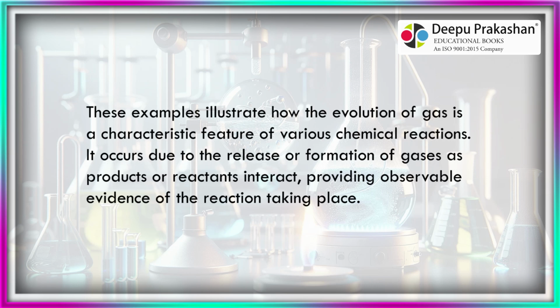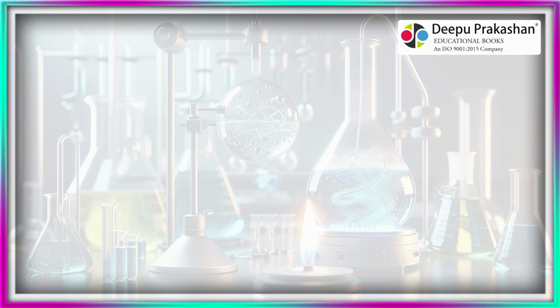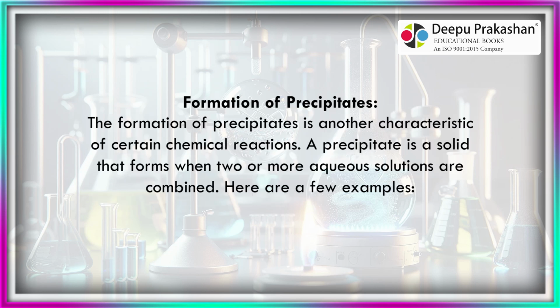These examples illustrate how the evolution of gas is a characteristic feature of various chemical reactions. It occurs due to the release or formation of gases as products or reactants interact, providing observable evidence of the reaction taking place. Formation of precipitates.